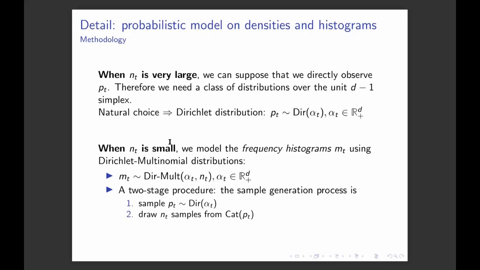First, you sample the vector P_T from a Dirichlet, and then you draw N_T measurements from it. Our model is coherent in the sense that when N_T goes to infinity, the Dirichlet multinomial model will, of course, converge to the Dirichlet model. And it is good for us because everything is summarized in the end by this vector alpha_t. What we need to model now is the dynamics of this vector alpha_t.